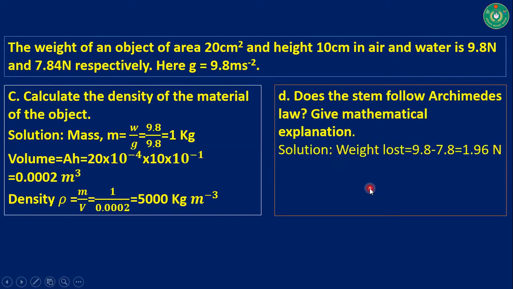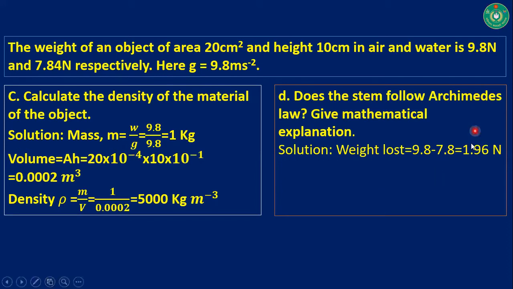Okay, at first we have to find out the amount of water or weight lost. From this equation we can write that weight lost is equal to 9.8 minus 7.8. From this equation it becomes 1.96. The actual weight must be considered when the material is placed in air, and the apparent weight should be considered when this object is placed inside liquid or water.